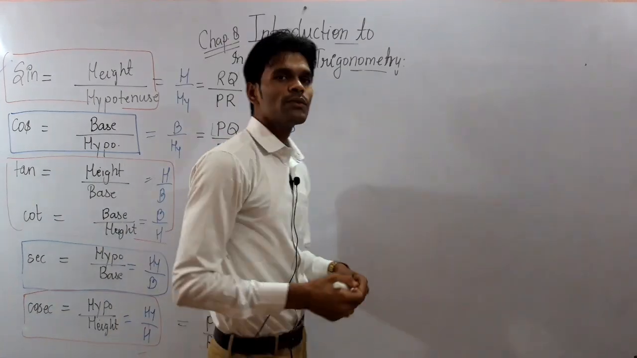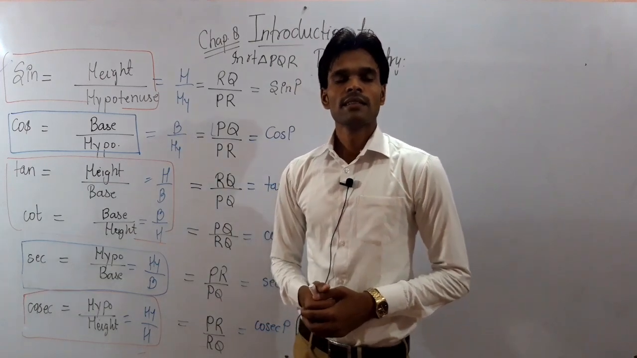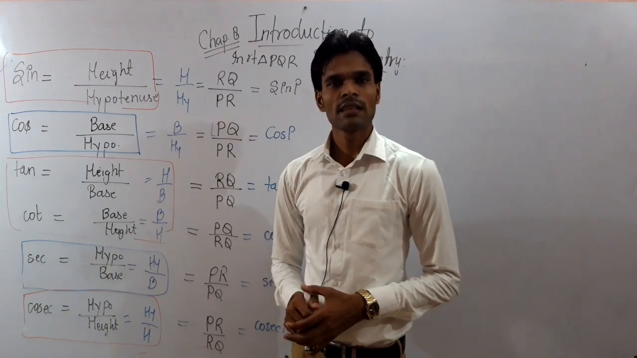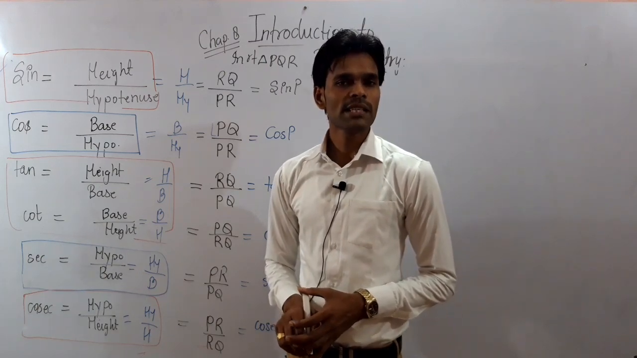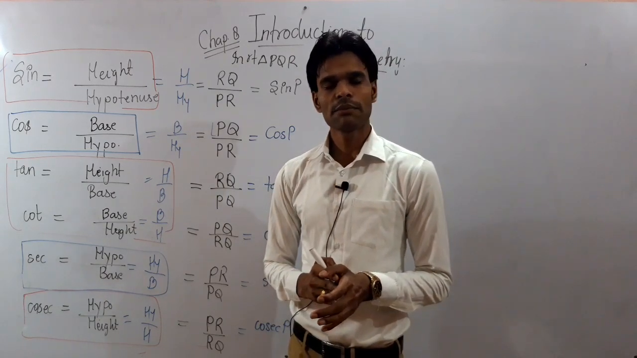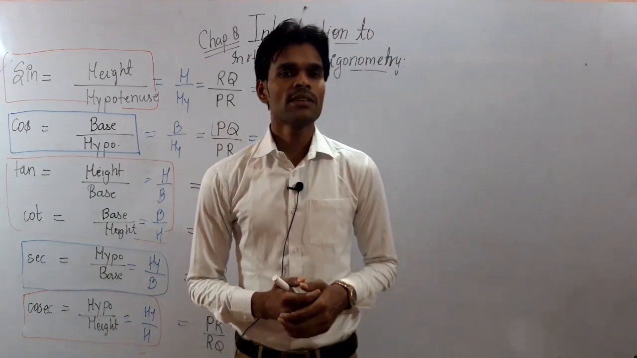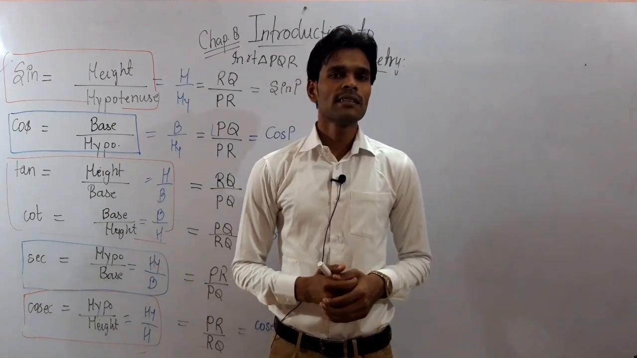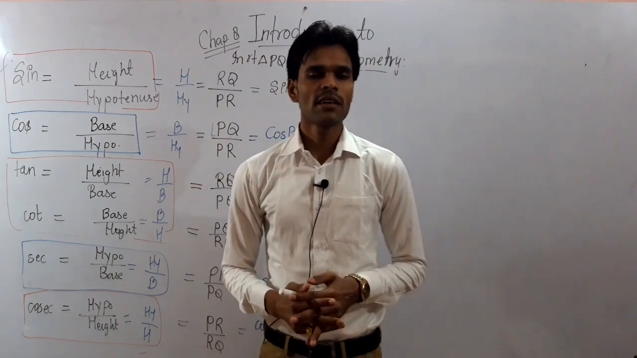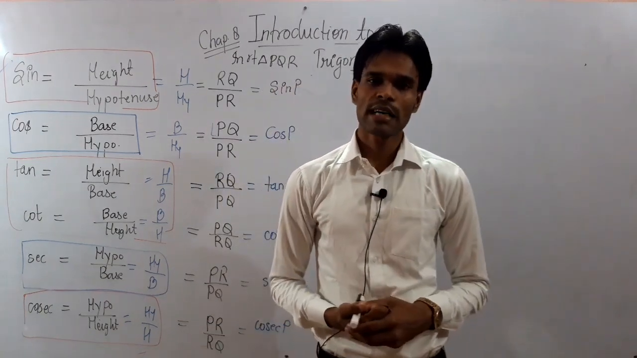Let me tell you what the Pythagoras theorem is. Actually, Pythagoras theorem says that the sum of squares of the height and the base of a right angle triangle is equal to the square of the hypotenuse of the triangle, or you can say the sum of the areas of the squares of the height and base of a right angle triangle is equal to the area of the square of the hypotenuse.